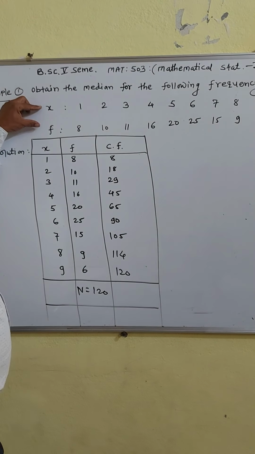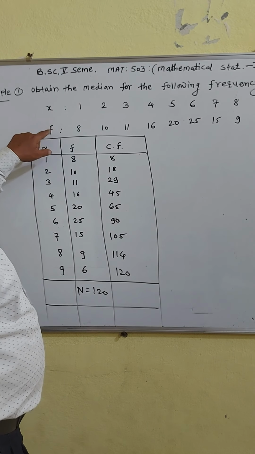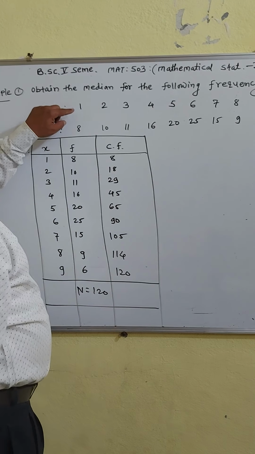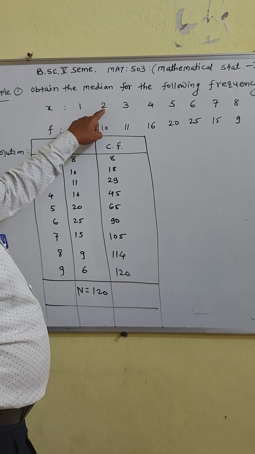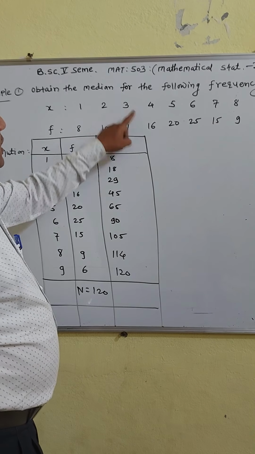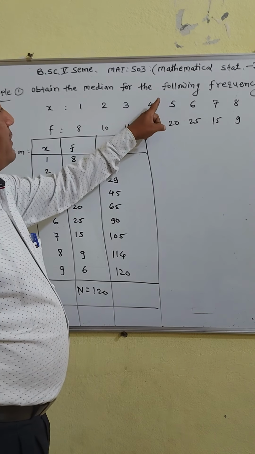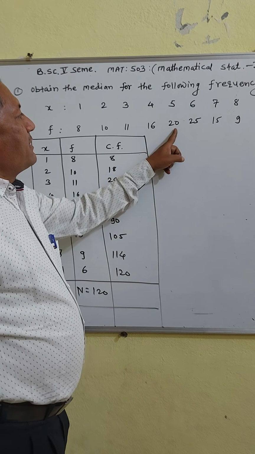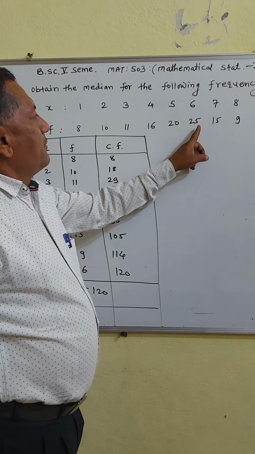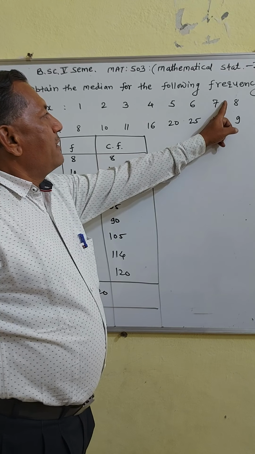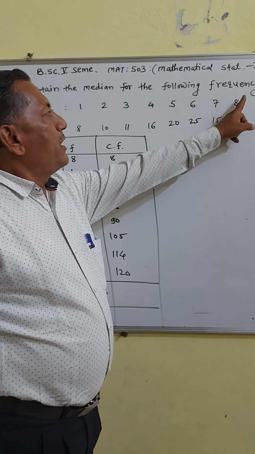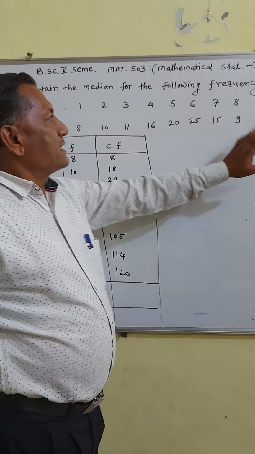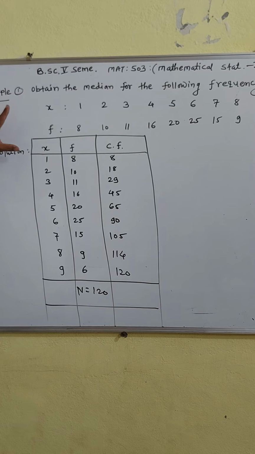You have variable x and the frequency of the variable. 1 having frequency 8, 2 having frequency 10, variable 3 frequency 11, variable 4 frequency 16, variable 5 frequency 20, variable 6 frequency 25, variable 7 frequency 15, variable 8 frequency 9 and variable 9 having frequency 6. So how do you find the solution?